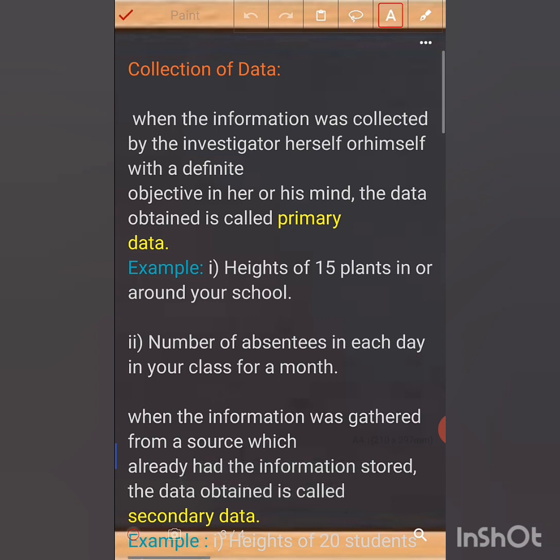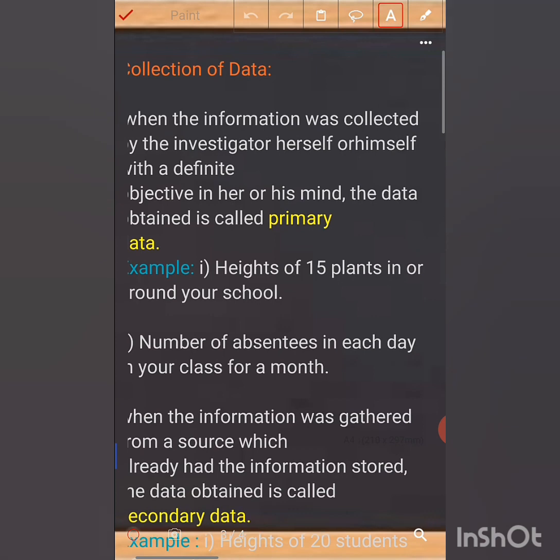That means the person himself is involved in collecting the information. That kind of information is called primary data. Here there is no secondary source of information. He himself gathers the information. That's why it is called primary data.